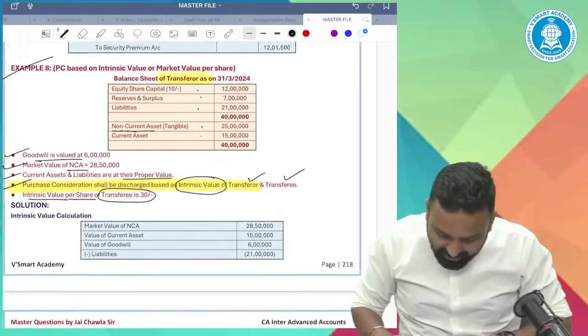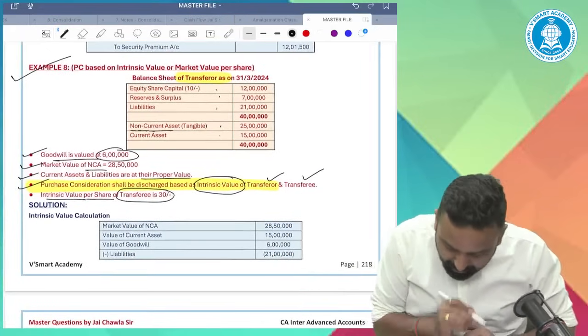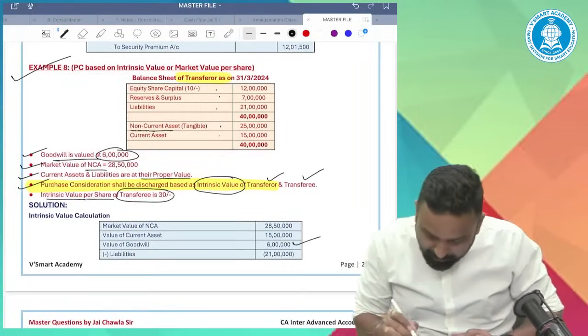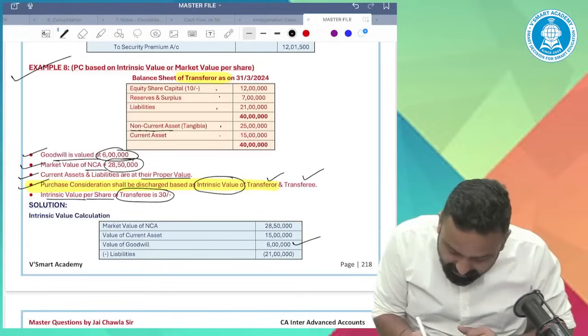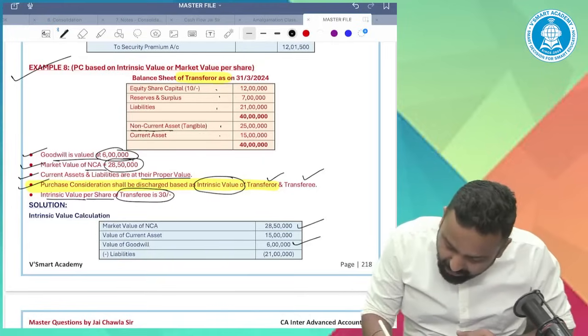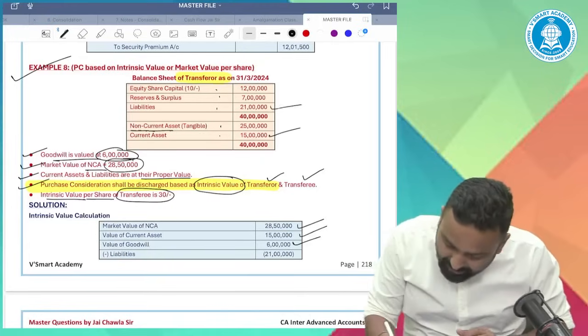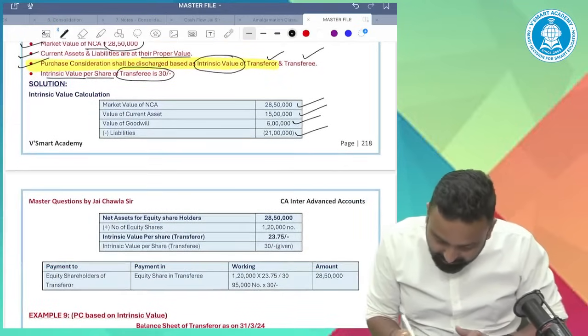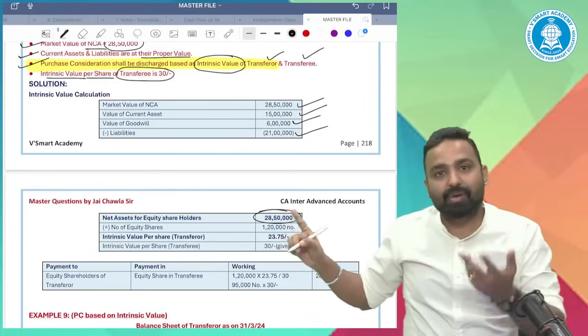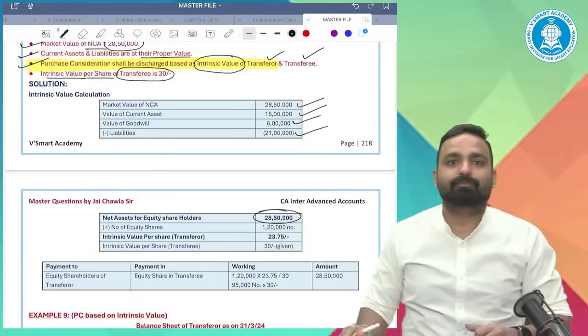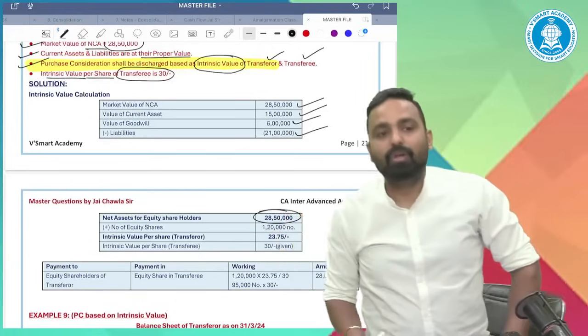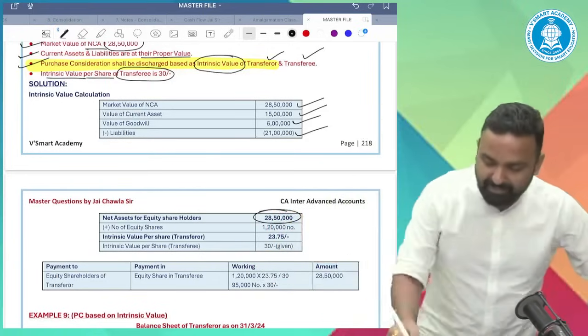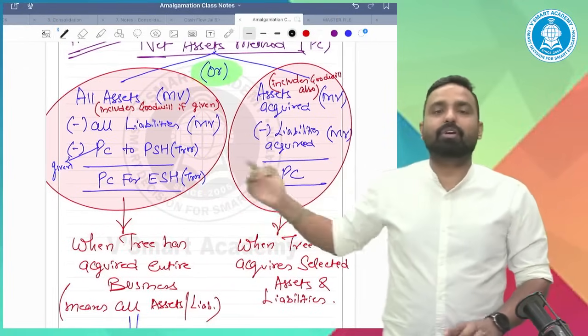Tell me, all assets. First of all, the goodwill we will consider 6 lakhs. Then the market value of non-current assets 2850, then the market value of current assets 15 lakh, minus liability 21 lakh. It is the purchase consideration (PC): 28 lakh 50,000 is the net asset, the PC for equity shareholders.